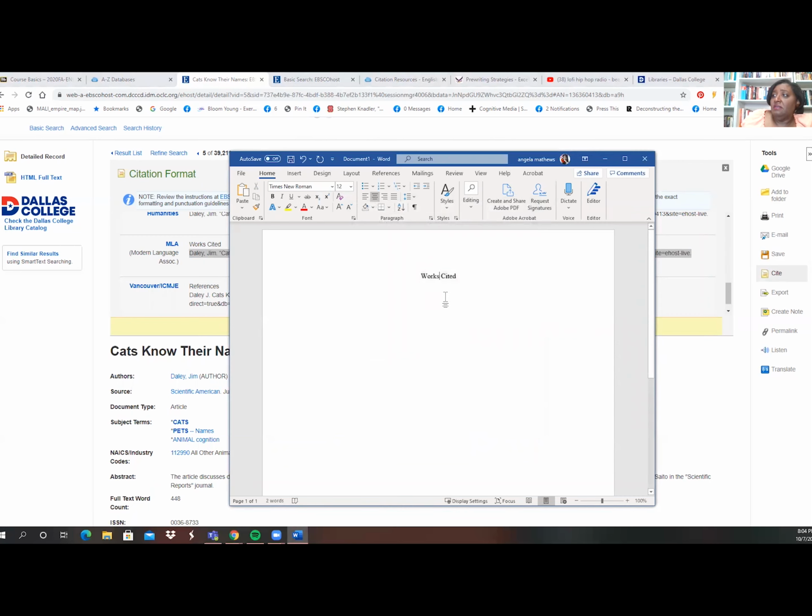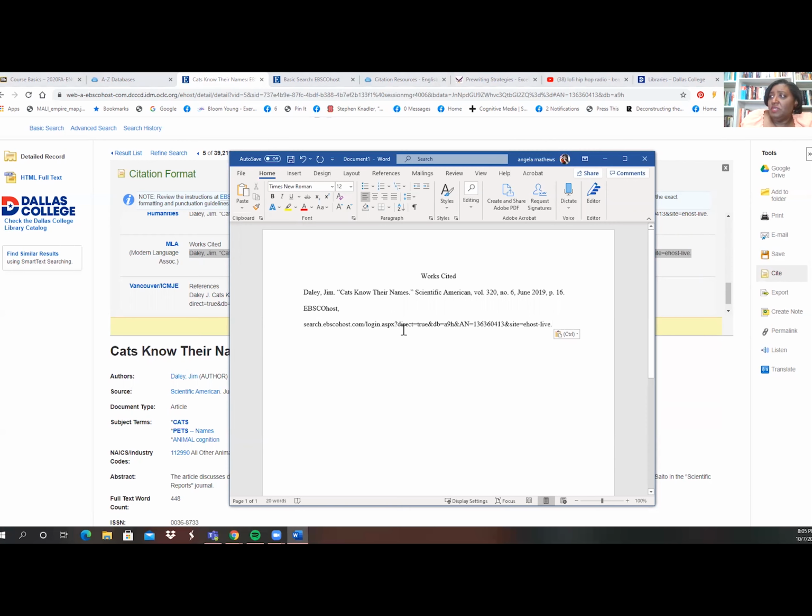Now I've already copied my citation from over here. So now I'm going to make another line, and I'm going to make this go over to the left by hitting the left justification button. Now I can paste, but I don't want to paste willy-nilly. I'm going to click paste, keep text only. Okay? So keep the text only, and it keeps any of the other weird formatting stuff from the website from coming into my document.